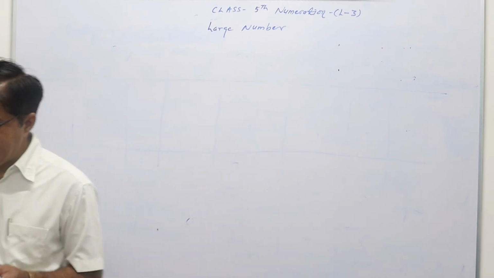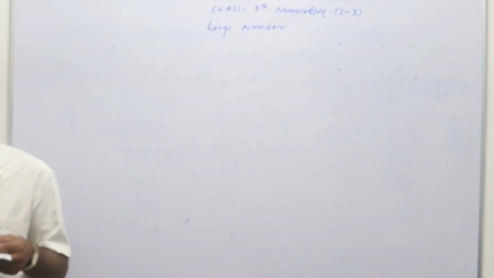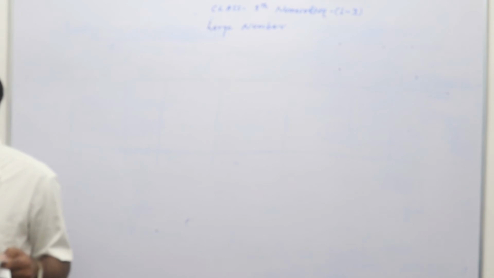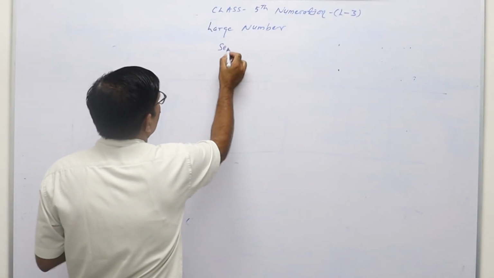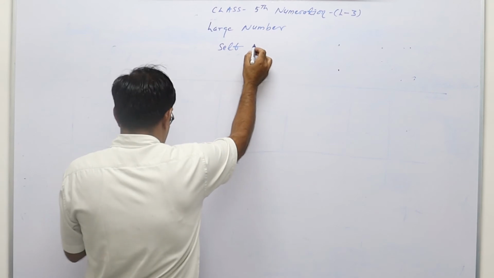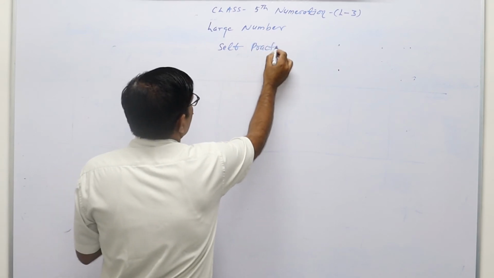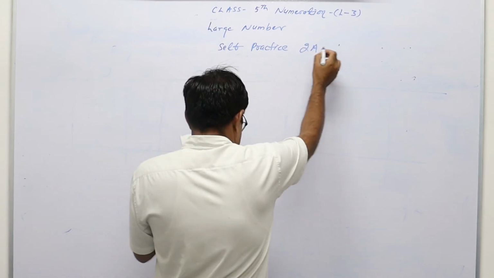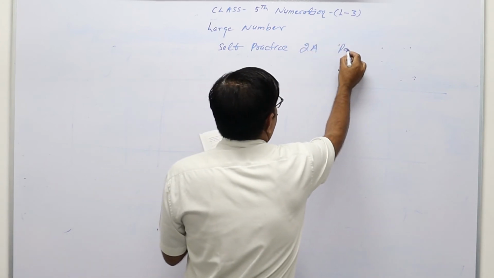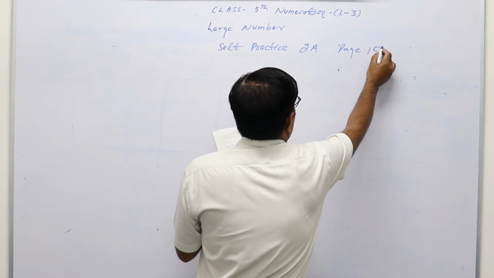Now the exercise, self exercise 2A, page number 15.